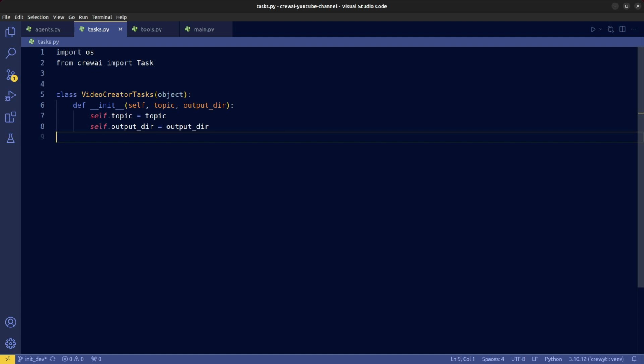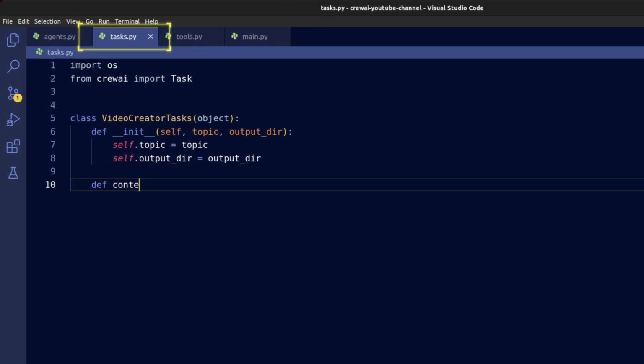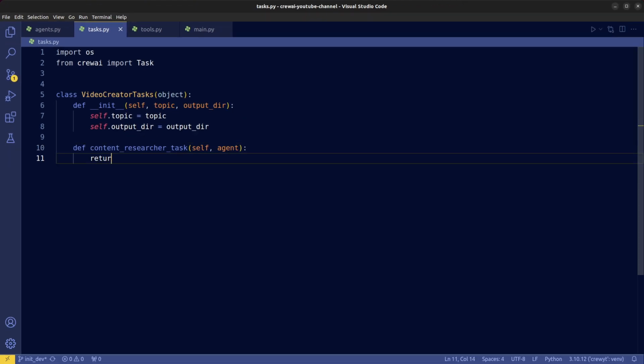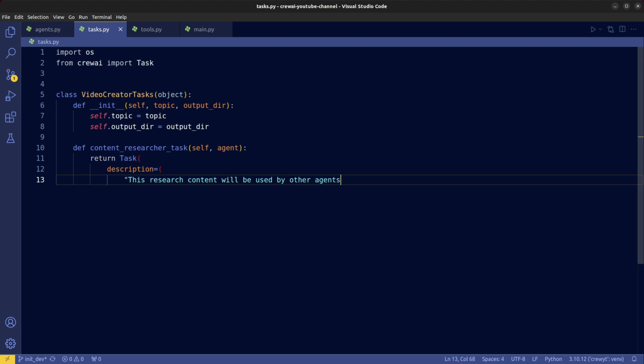Okay, let's move on to creating the task for our content researcher. This is where we give further details on how the agent should do its work. We provide a detailed description of the important things that should be included in its output and emphasize that other agents will be using the content it generated for their work.